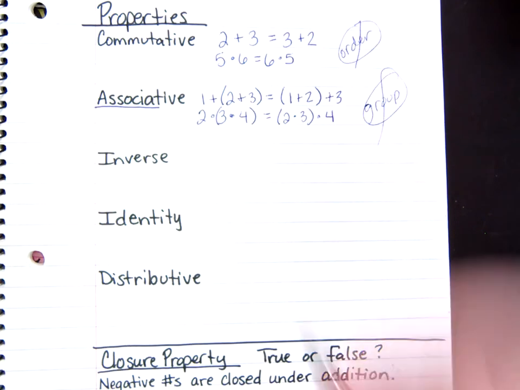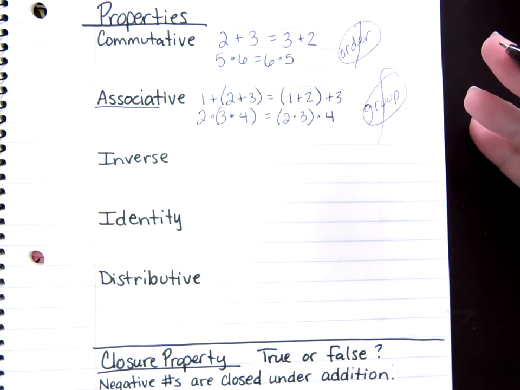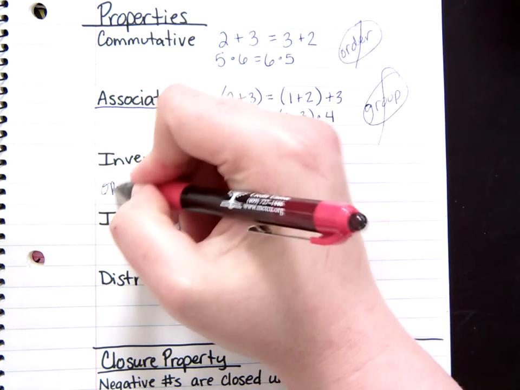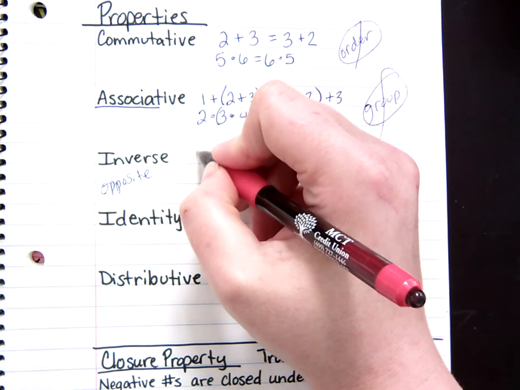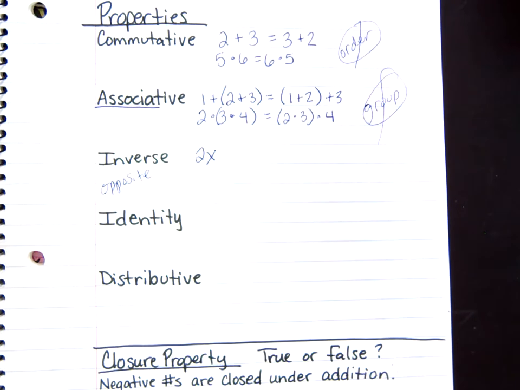Now inverse, think of the word opposite. Now additive inverses and multiplicative inverses look a little bit differently. So for instance, the additive inverse of 2x is negative 2x.